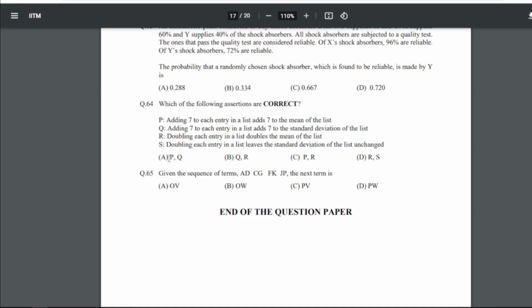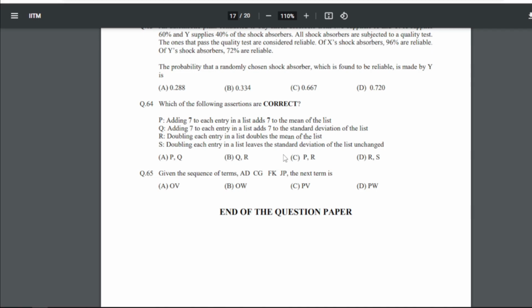So the next question is, which of the following assertions are correct? These are the four statements, and we have to find which is the correct one. Here it is C, that is, P and R are correct. P says that adding 7 to each entry in a list adds 7 to the mean of the list. This is right. R says doubling each entry in a list doubles the mean of the list. So whenever there is an operation on the actual list, the effect will be seen in the mean. So both P and R will be correct.